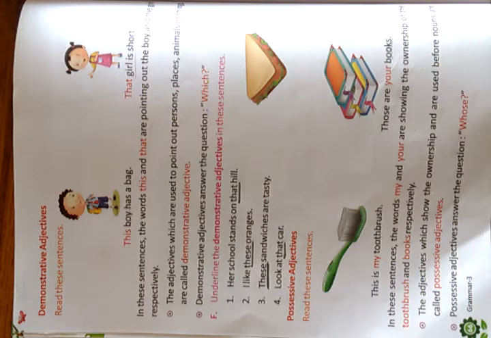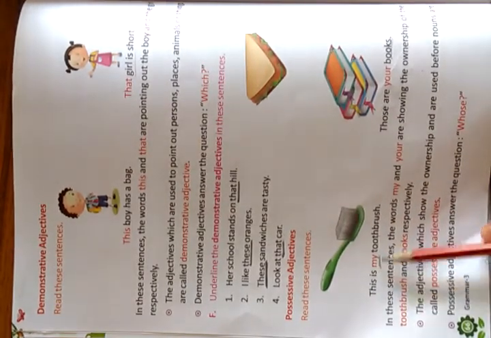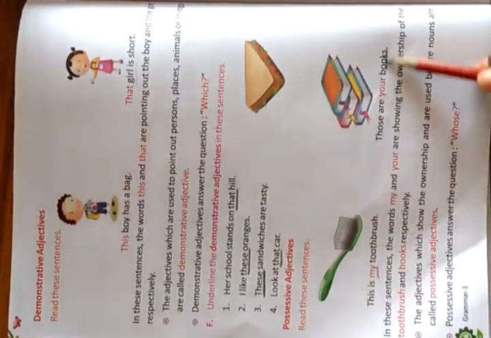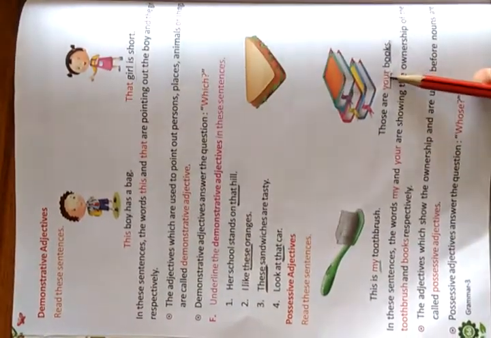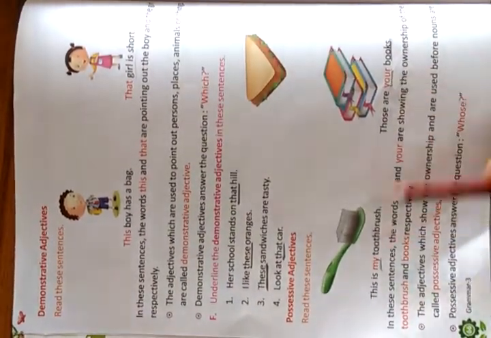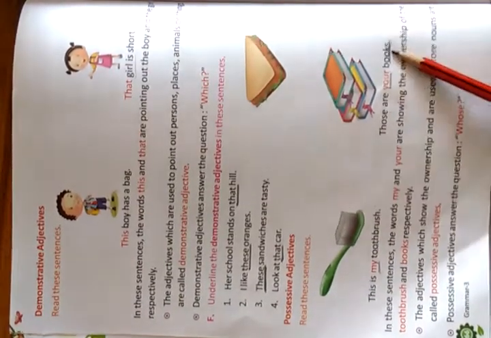Before books, which is a noun, you can see your. These both are possessive adjectives and they are used before nouns.